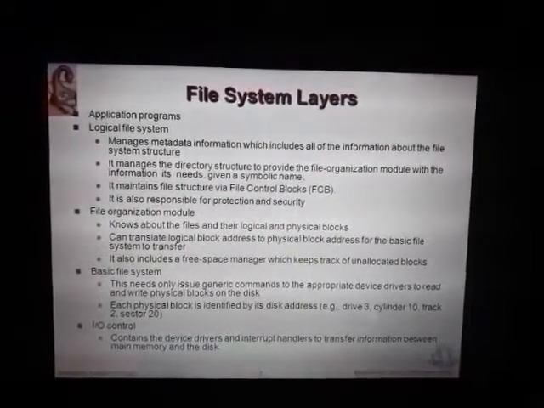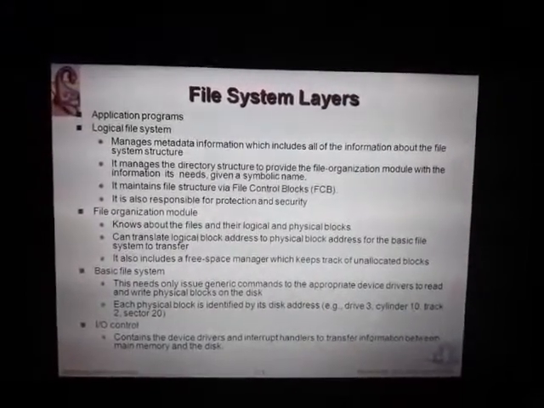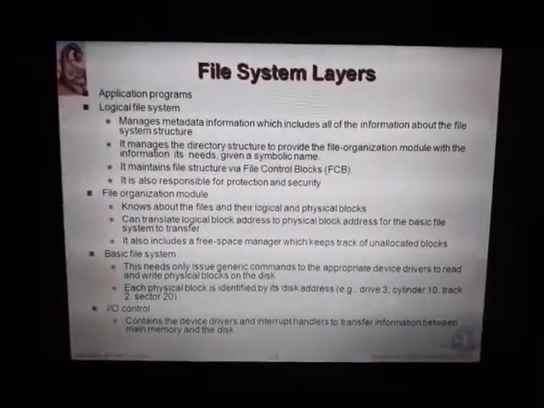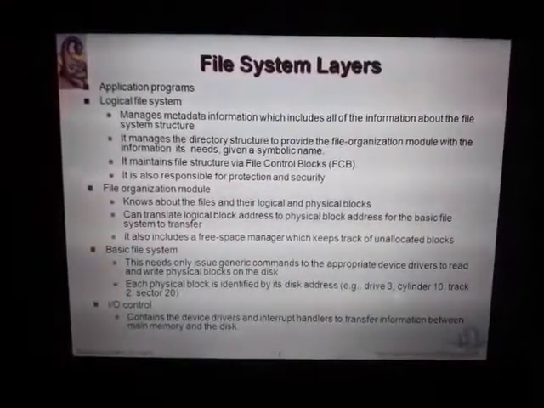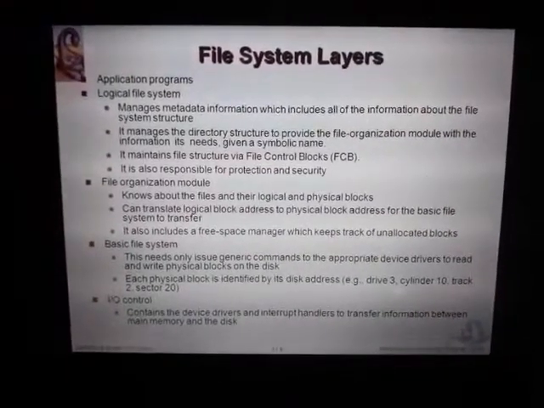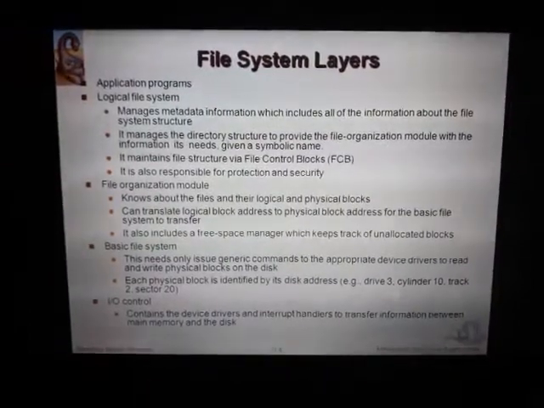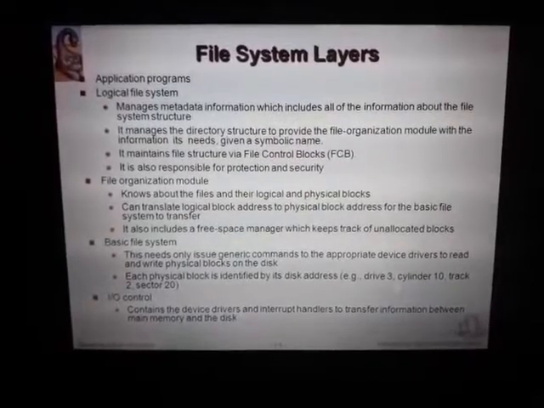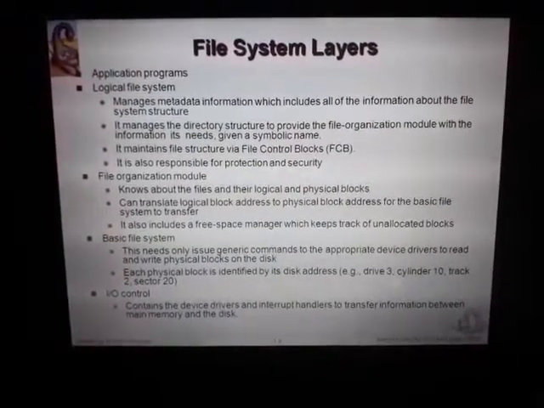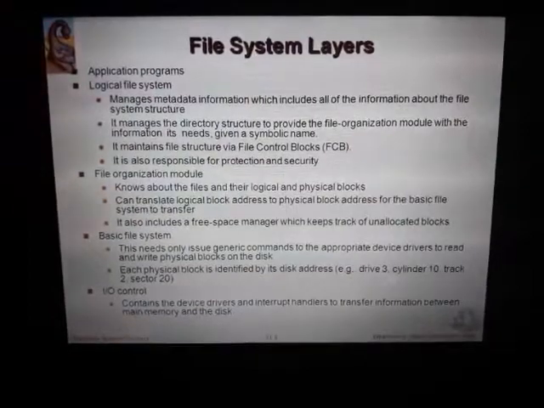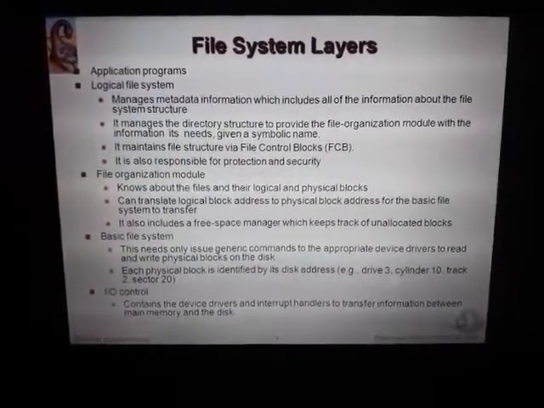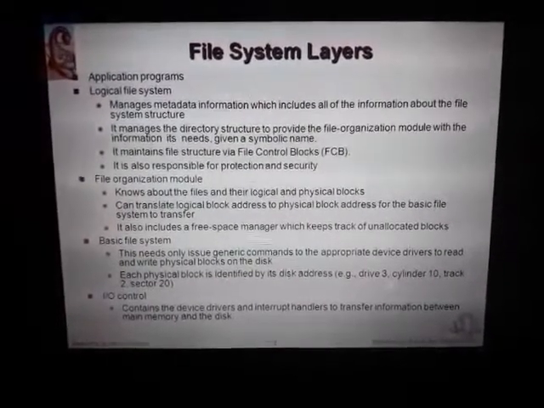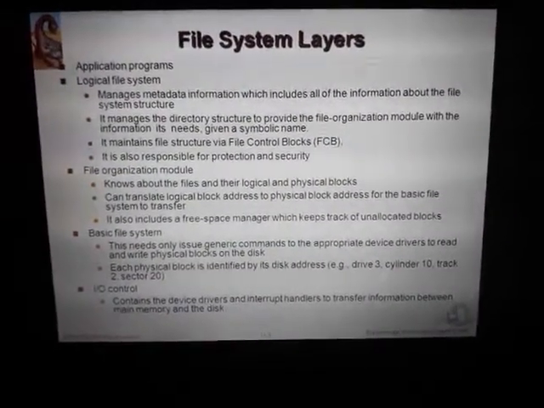So what does the logical file system do? Finally, it maintains a file structure called FCB. It is also responsible for the protection and security of the files. It manages the entire directory structure of the file organization module, in terms of certain symbolic names. In this way the file modules are organized, and the logical file system manages the entire directory structure of the file organization module.